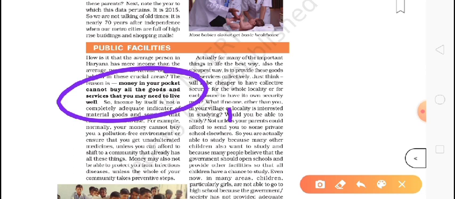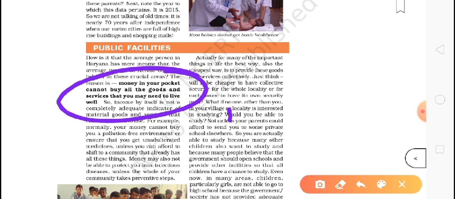If you want to travel 20 kilometers and go by our bike or our car, we will lose 1 liter of petrol. But at the same time, if you want to go by bus, we will have to pay only 20 or 30 rupees. We save the money. The longer you go, the more money you save. Okay, so these are called public facilities.